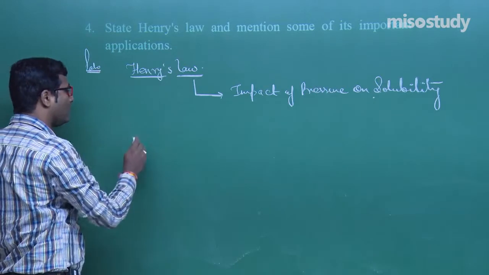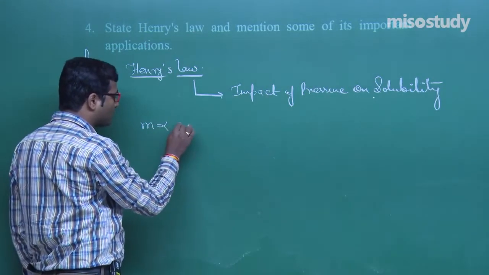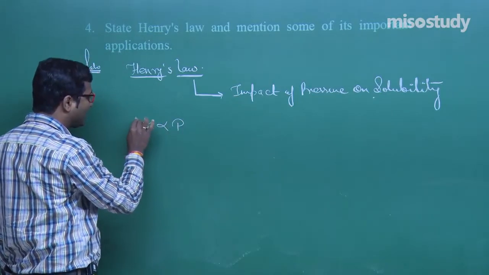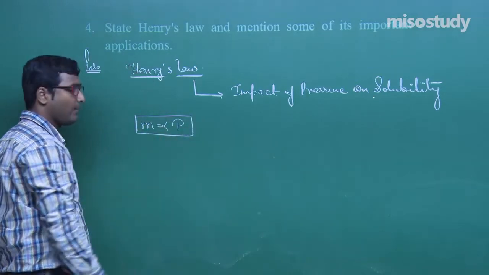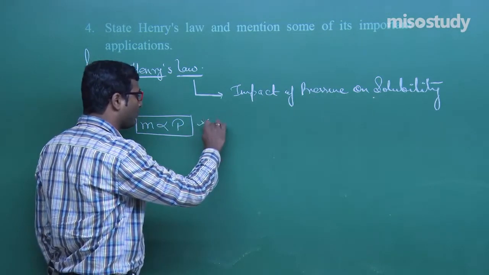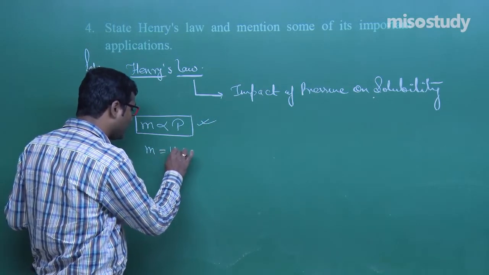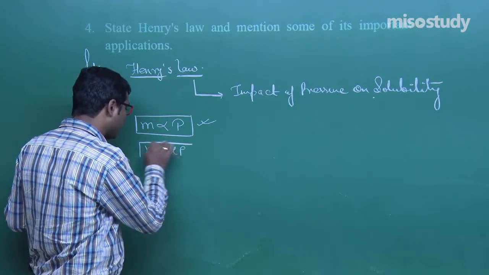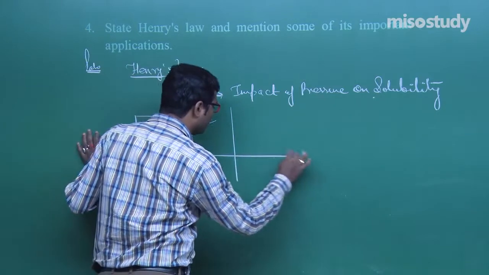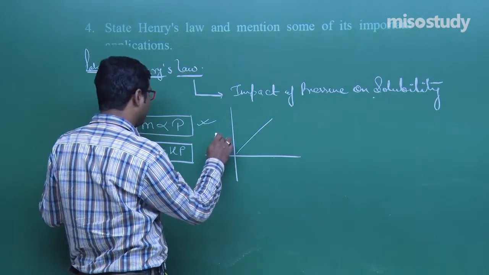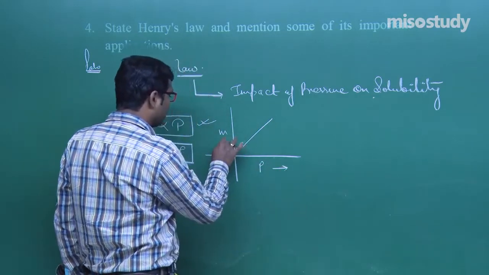According to Henry's law, the mass of a gas dissolved is directly proportional to the pressure of the gas in equilibrium with that liquid. That is, M is directly proportional to P, or you can write M is equal to Kp. This is the statement. If I draw the graph, it will be a straight line. If I write here M and P, that is the case.